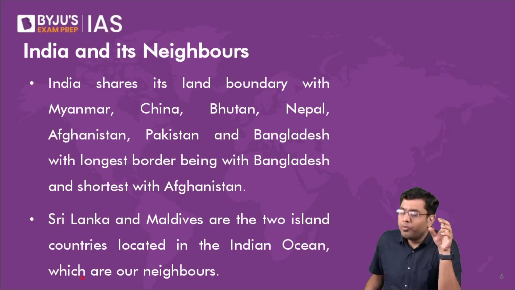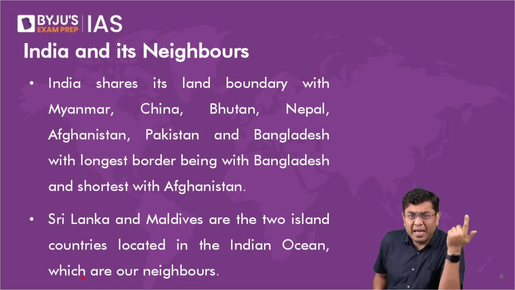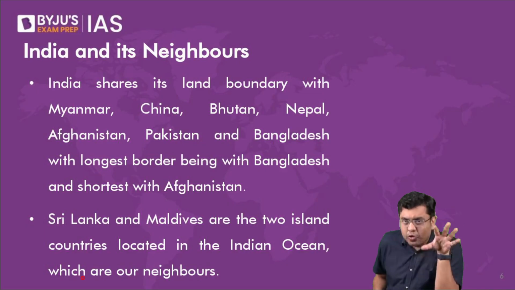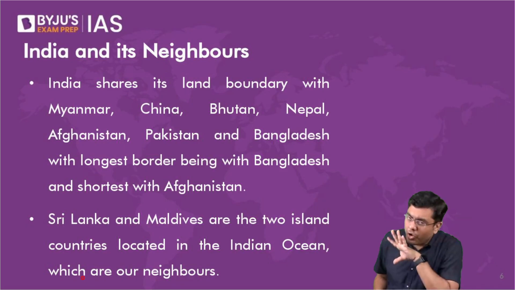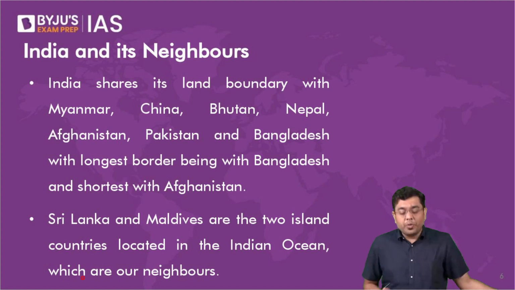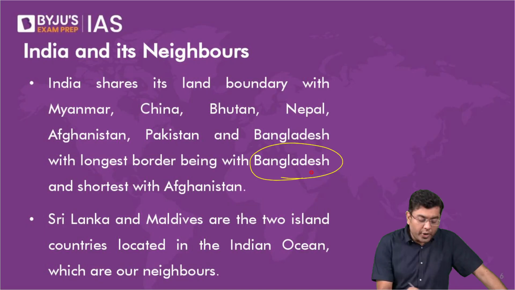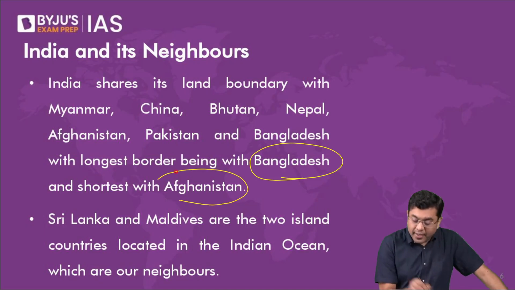Okay, so we have very few regions such as Haryana, Delhi, then you have Madhya Pradesh, Chhattisgarh, Jharkhand, and Telangana. These are the only regions which do not have an international border. Rest, all of the areas, the states, they do have an international border. The longest international border is with Bangladesh. The shortest international border is with Afghanistan.